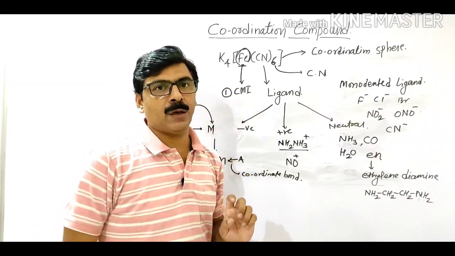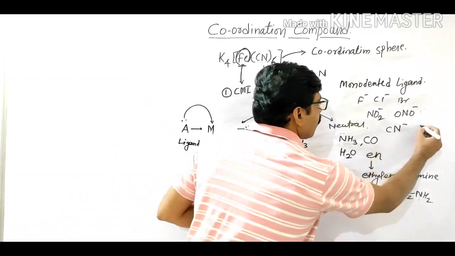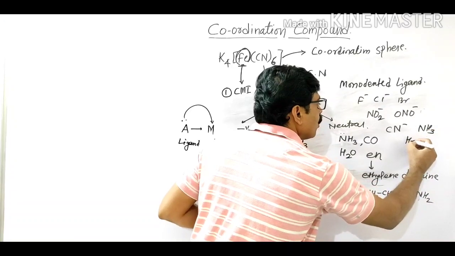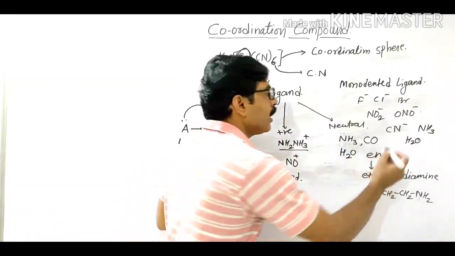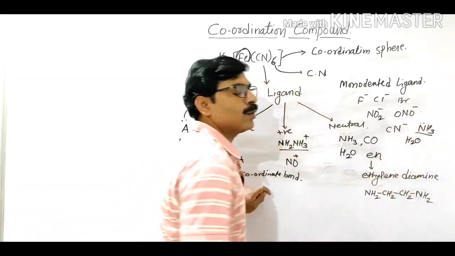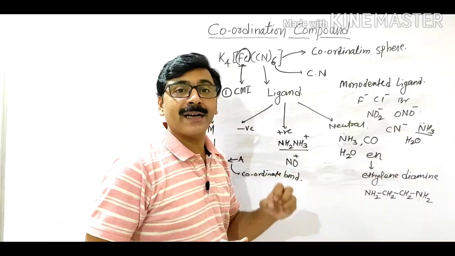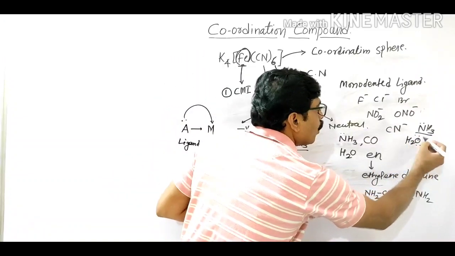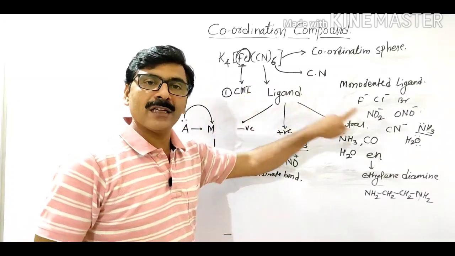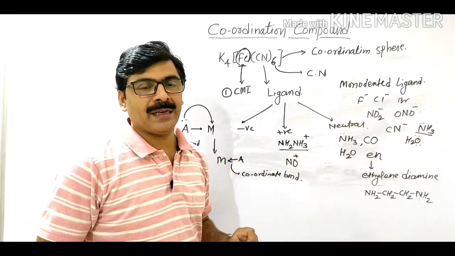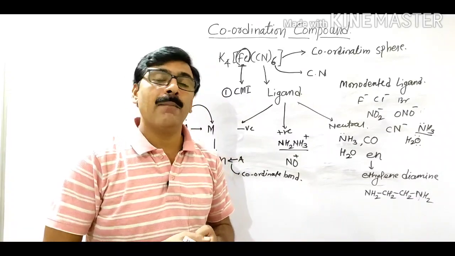Only one atom. Or in a molecule also it can donate the lone pair of electrons, for example NH3 or water. It is also a monodentate or unidentate ligand, because in NH3 only nitrogen can donate the lone pair of electrons to the central metal atom. In water also, only oxygen can donate the lone pair to the central metal atom. So here also it is a monodentate ligand. In this way, monodentate, bidentate, tridentate, and tetradentate ligands are present.